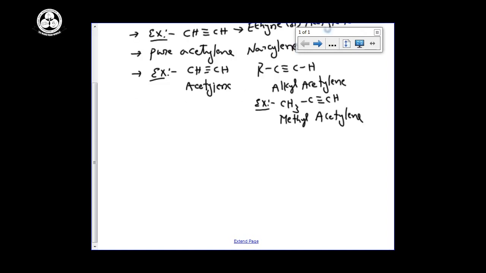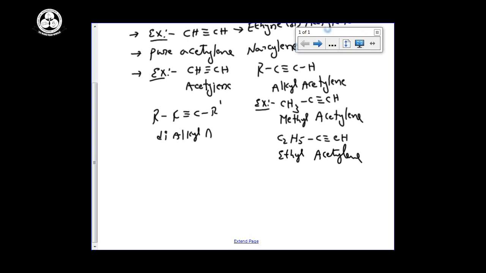Suppose I am writing C2H5, the name is called ethyl acetylene. Instead of two hydrogens, if we are writing two R groups, R-C triple bond C-R dash, its name is called dialkyl acetylene.